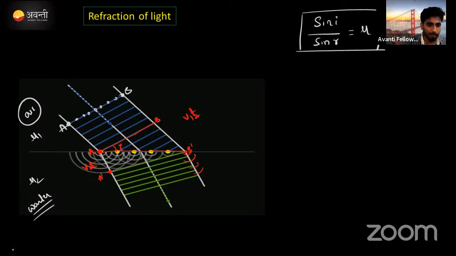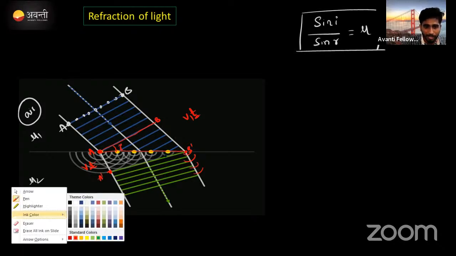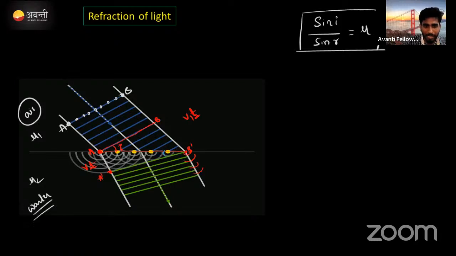Correct now? Now from the B point to the surface, whatever angle is created here is called the angle of refraction. What triangle is formed here? A to B dash, yes, like this.